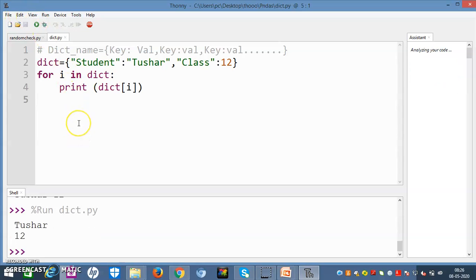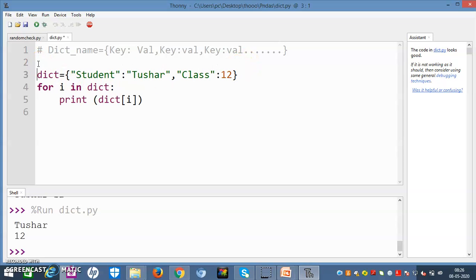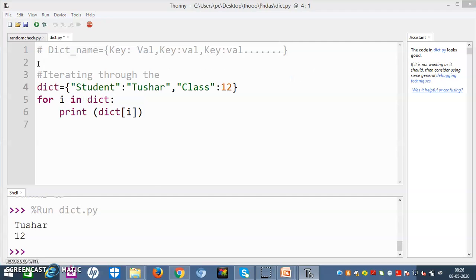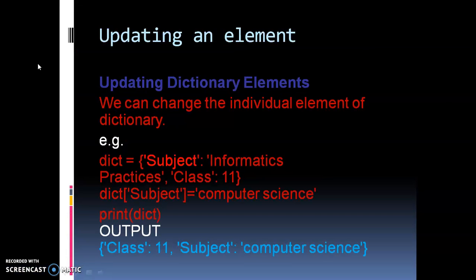It is Tushar and the value. So first the key comes here, which is student, and it checks the key. The value of student, Tushar, will be here, then 12. So friends, I think this is very much clear. Iterating through the dictionary.